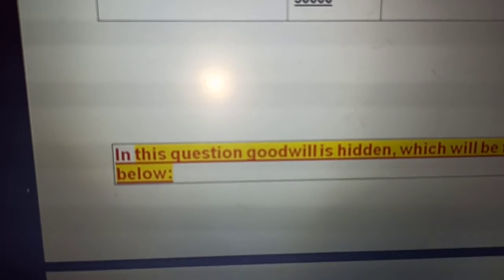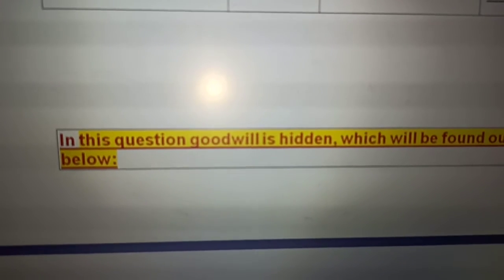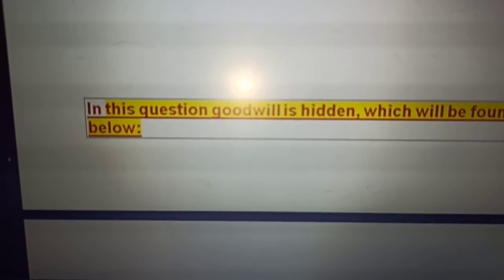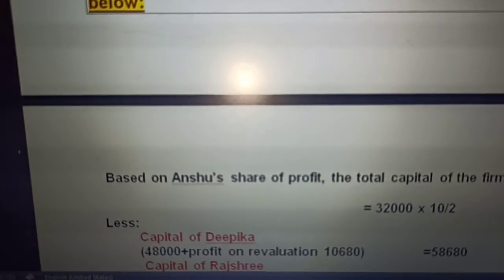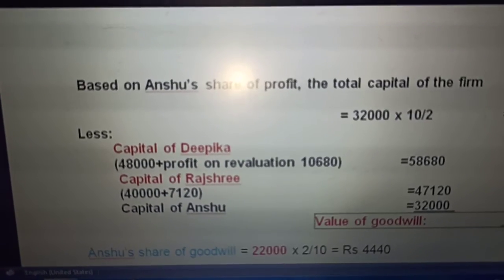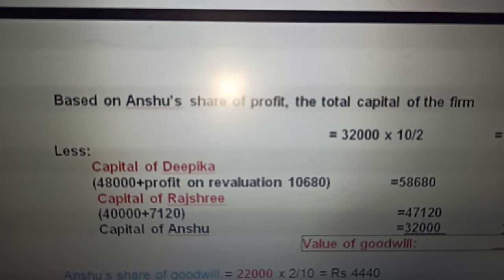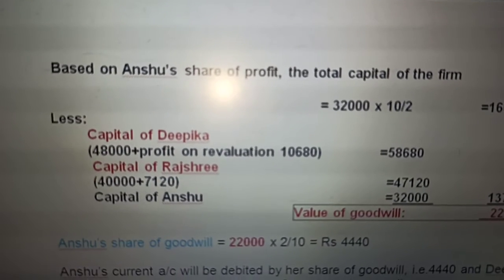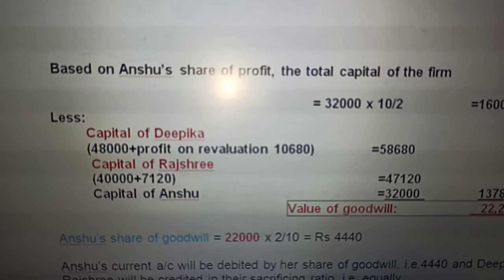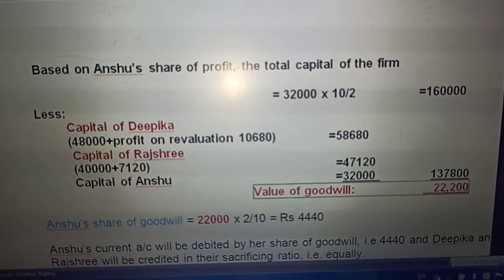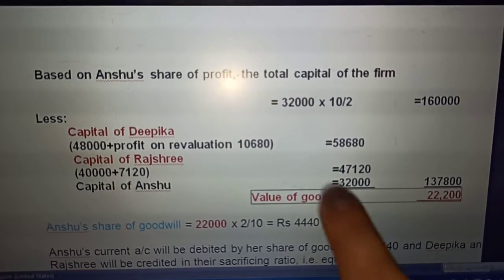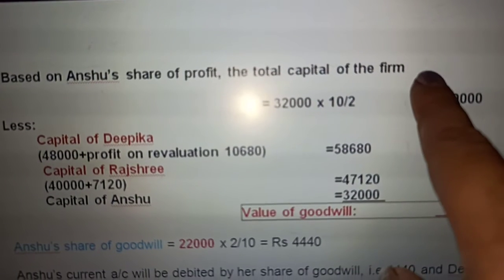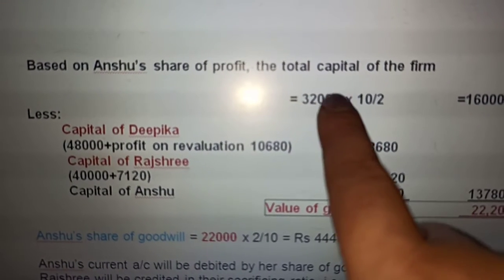Now in this question the goodwill is hidden, which means it will be found out. The goodwill has not been mentioned. We will find out the share of goodwill. How do we find out the share of goodwill? If goodwill is not given, we have to find out the goodwill. That means goodwill is hidden. So based on Anshu's share of profit, we have to find out the goodwill of the firm.